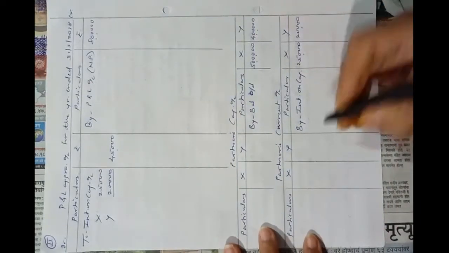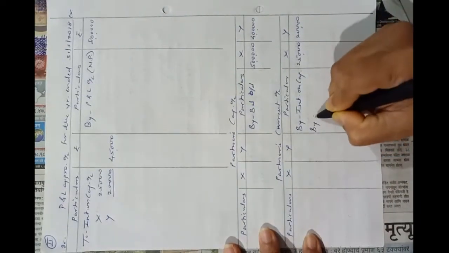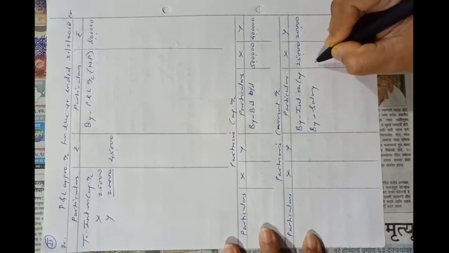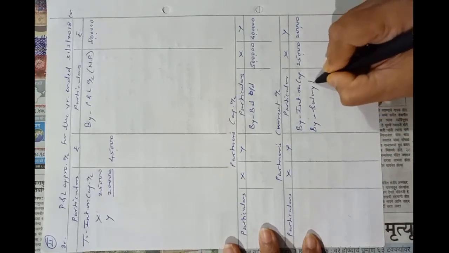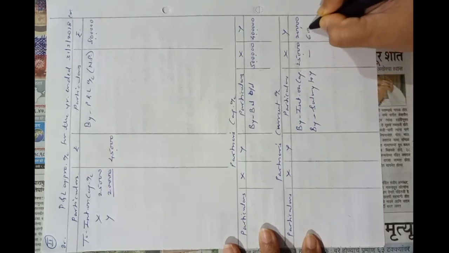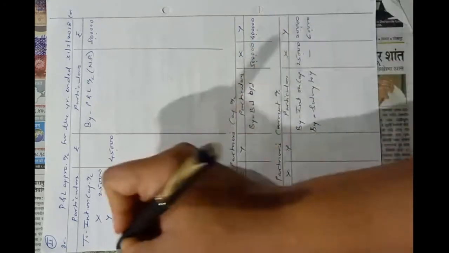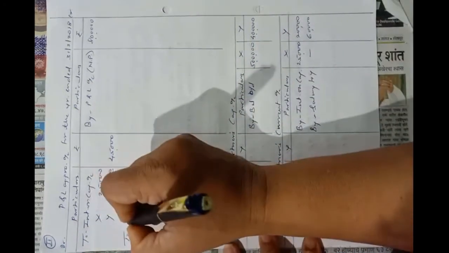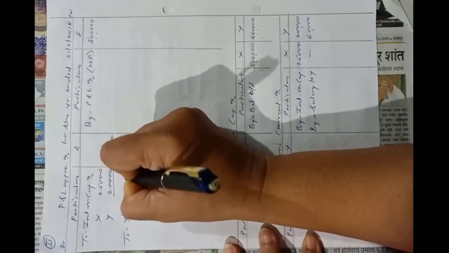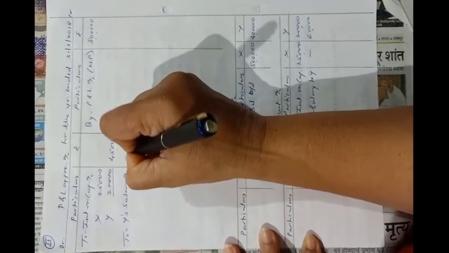Okay, then salary to Y, obviously salary to Y. In Y's column 60,000, 5,000 per month into 12 months. So here, to Y's salary account, 60,000.